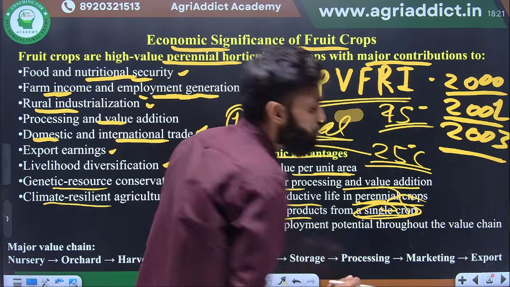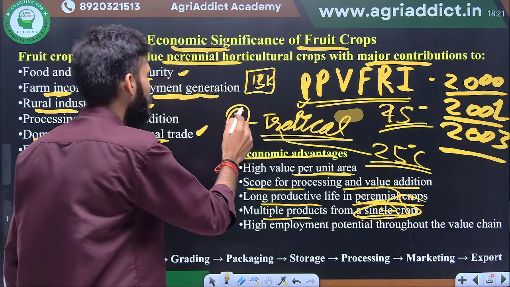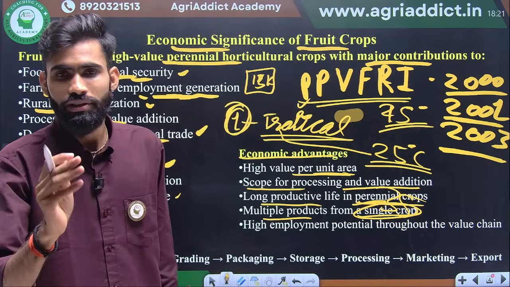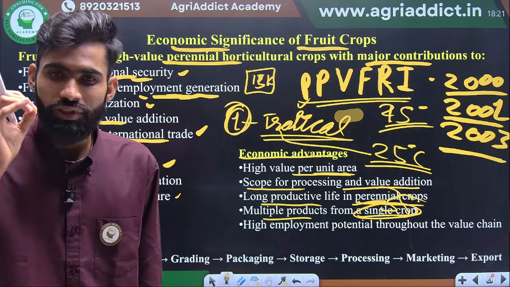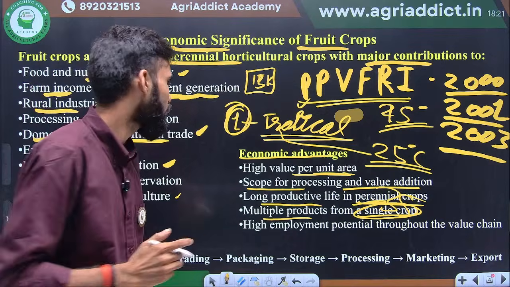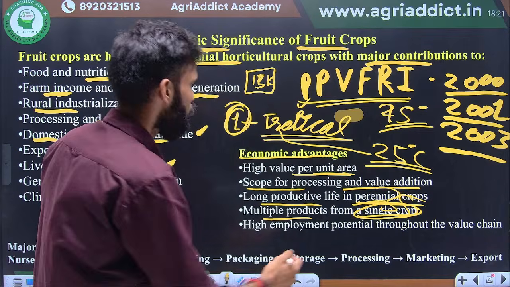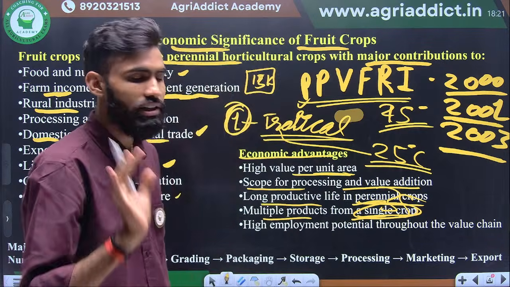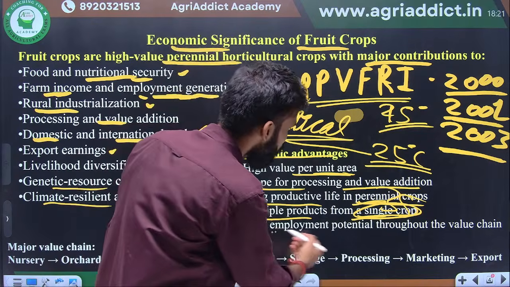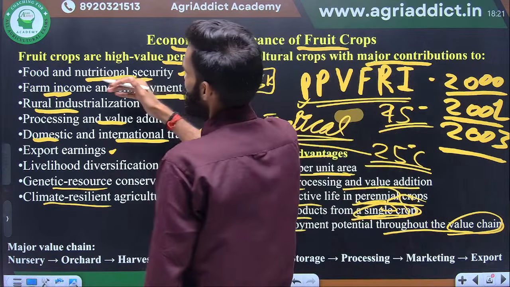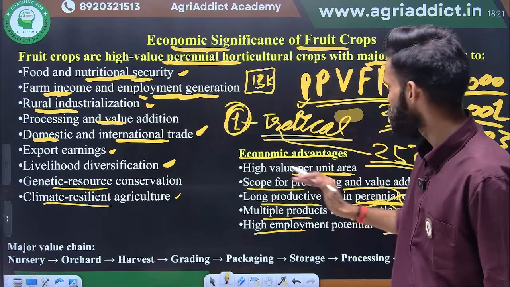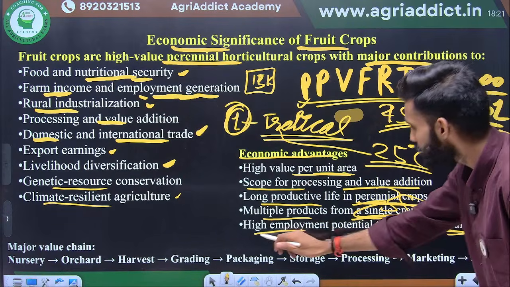You plant a single tree. Suppose this is a tree, it will sometimes give leaves, fruits, seeds, flowers. So there are several products which you can harvest from a single tree. So a single tree gives the maximum products. Next, high employment potential throughout the value chain. Here we have already seen the economic importance in terms of employment generation.